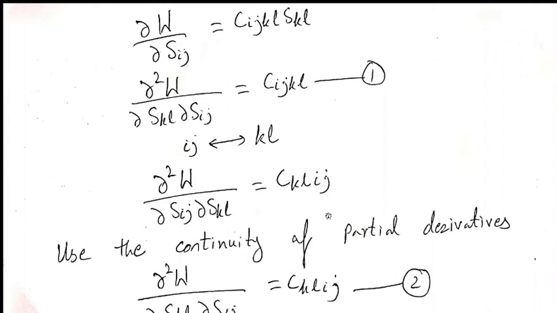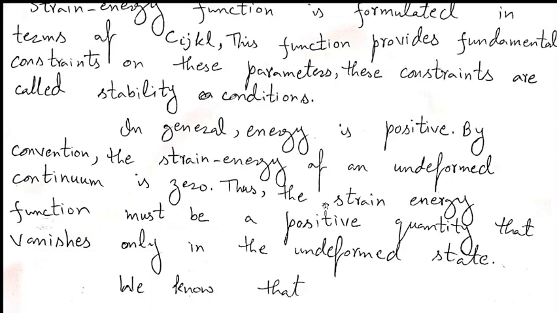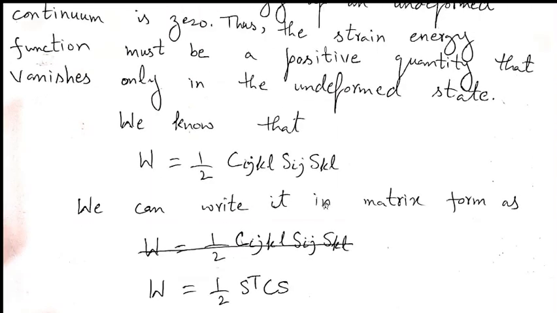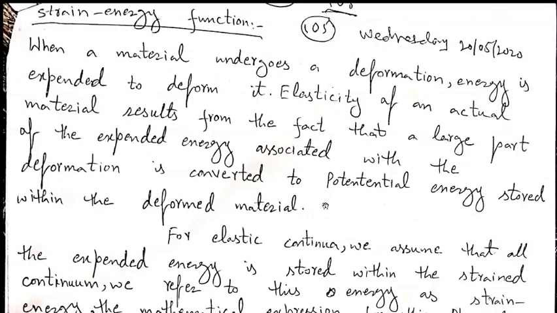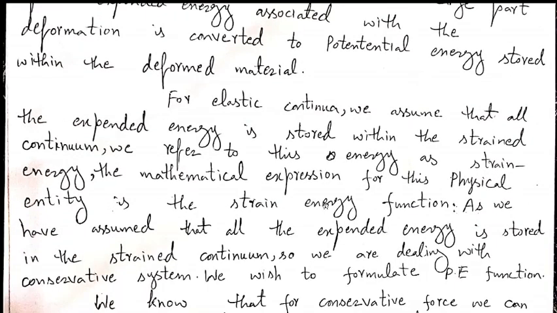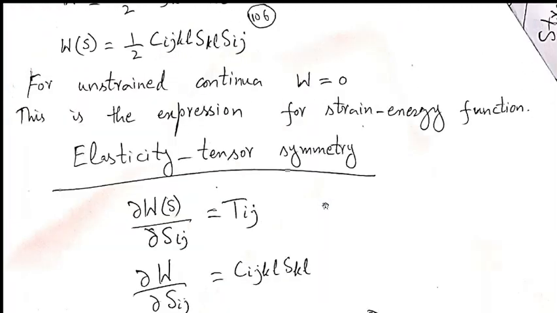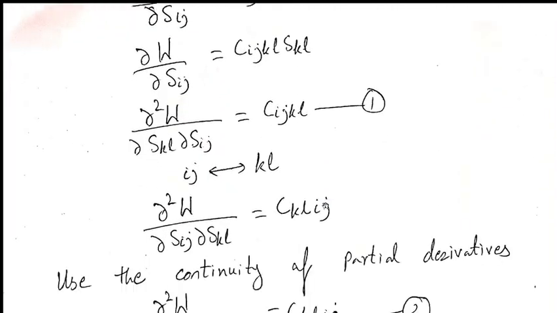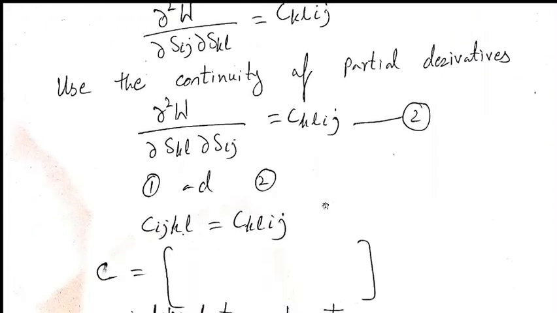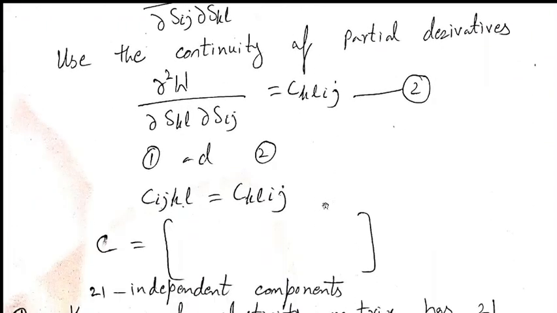And we know that the strain energy function is continuous and its derivatives are also continuous. So we can write from 1 and 2, Cijkl equals Cklij. So from here we can see that our elasticity tensor is symmetric pairwise.